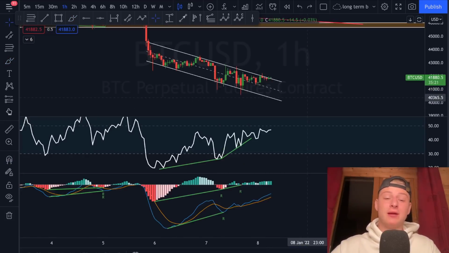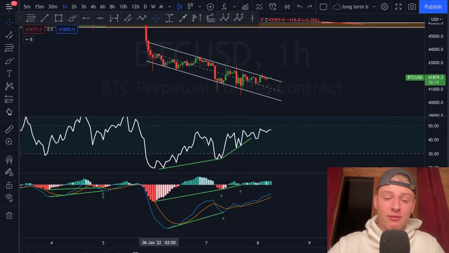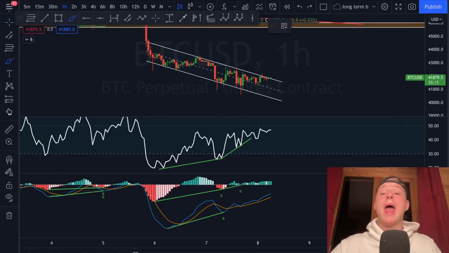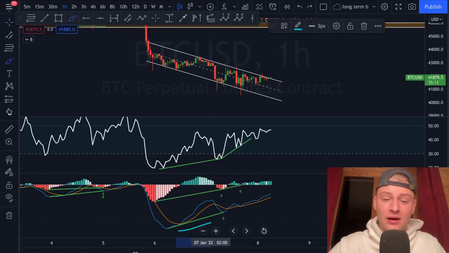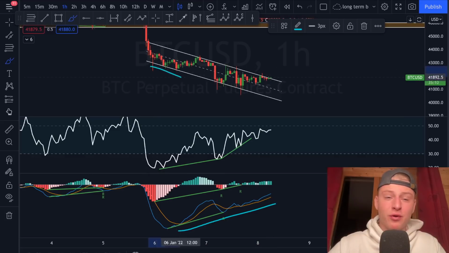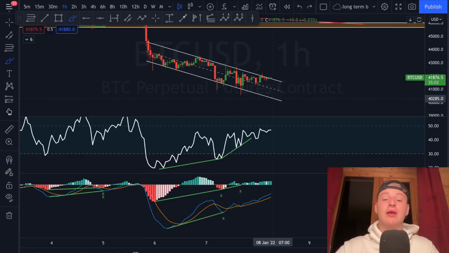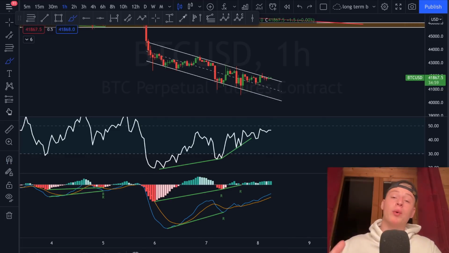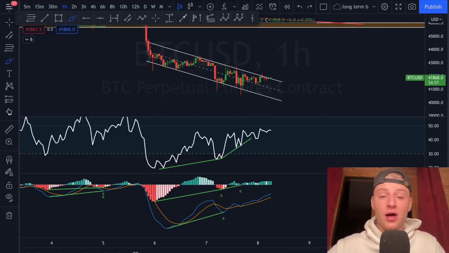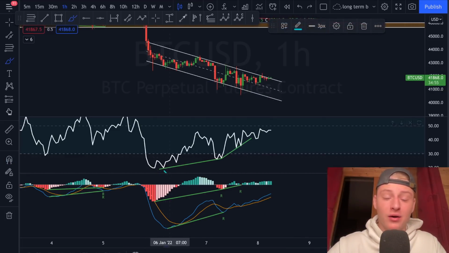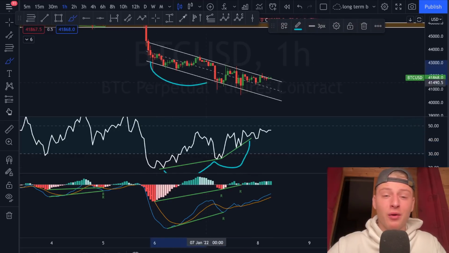So currently we can see clearly that the market has been forming bullish divergence on the MACD here, because the MACD moving average has been forming higher lows, like you can clearly see over here, and the price action forming lower lows as well. The histogram has been forming higher lows while price action has been forming lower lows, basically resulting in bullish divergence being created here on the market as well. We can currently see here on the RSI we're forming higher lows, like you can see over here, while the market still has been forming lower lows.